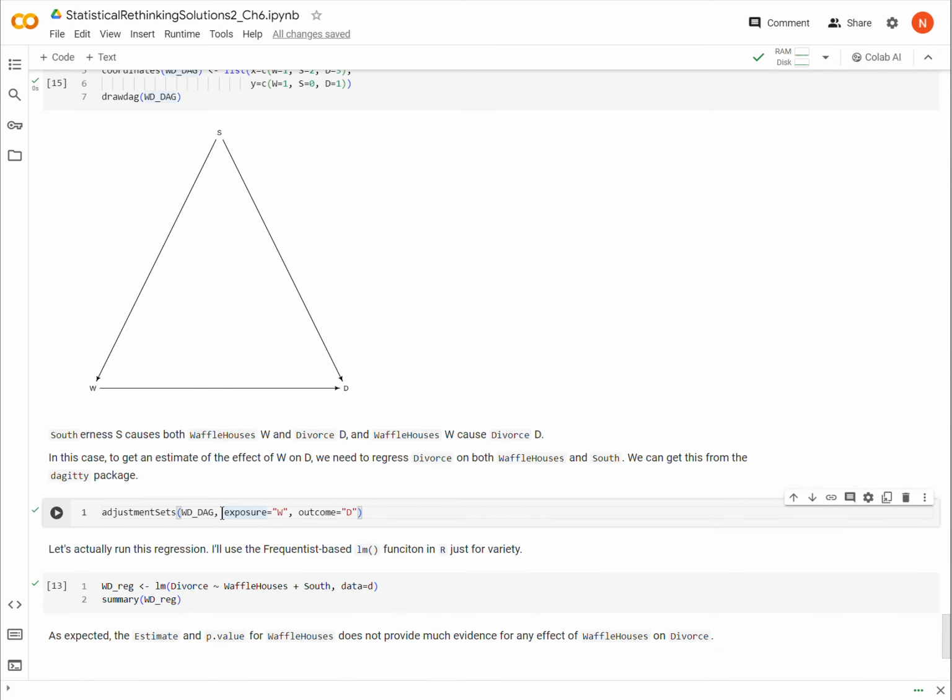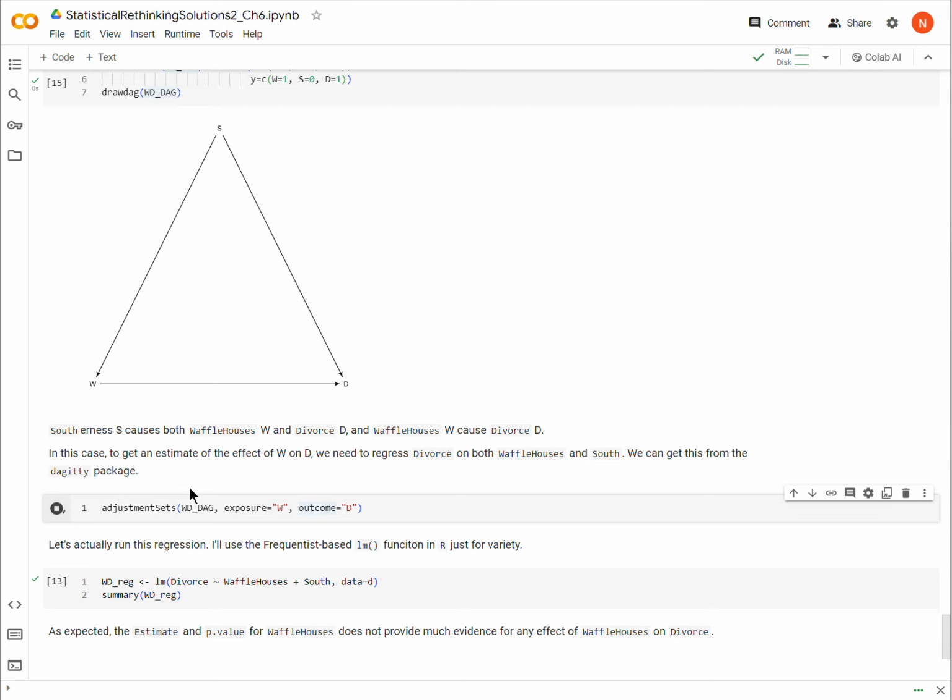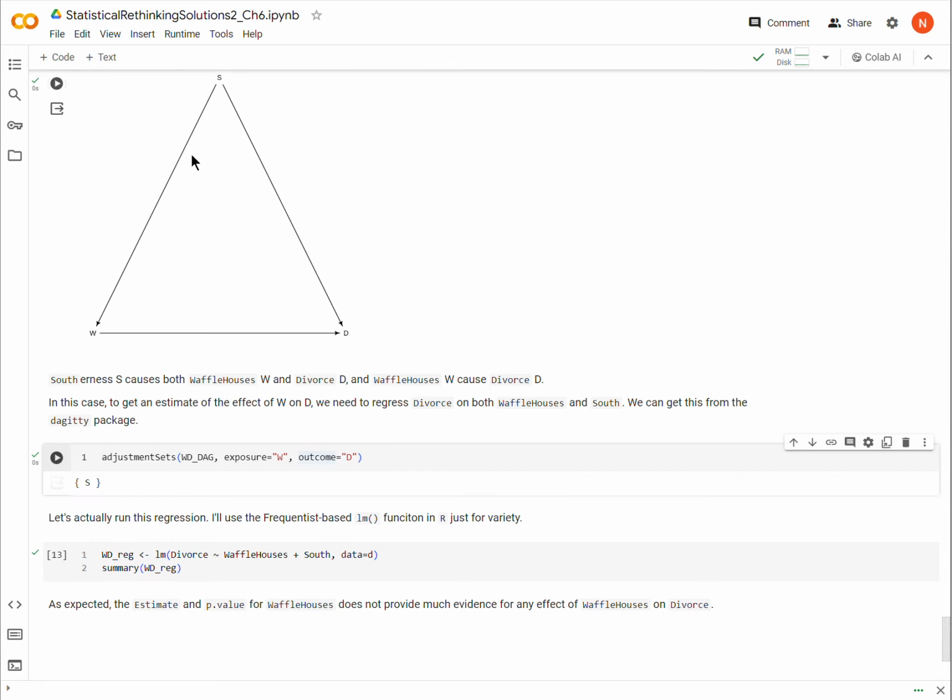Okay. The exposure is another word for the thing that we think is causing the outcome, W. And what is the outcome? D. And if I run this, it gives me S, which we already correctly diagnosed. Okay. And I think that probably the question is fine if we stop here.